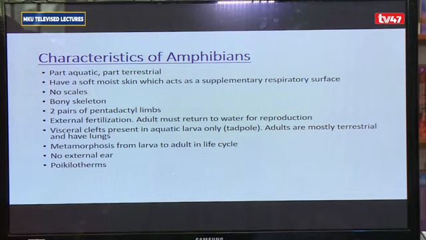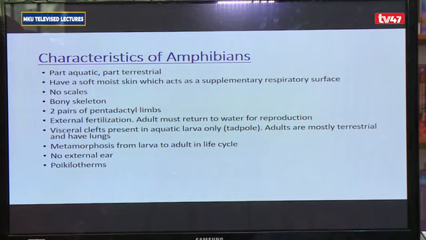And then we have amphibians. For the characteristics of the amphibians, generally, they are partly aquatic, partly terrestrial. For them, they have got a soft, moist skin that can act as an additional respiratory surface in addition to the lungs. They do not have scales. The skeleton is comprised of bones. They have 2 pairs of pentadactyl limbs, meaning 2 pairs of limbs that end up in 5 digits. So penta means 5, dactyl means digits.